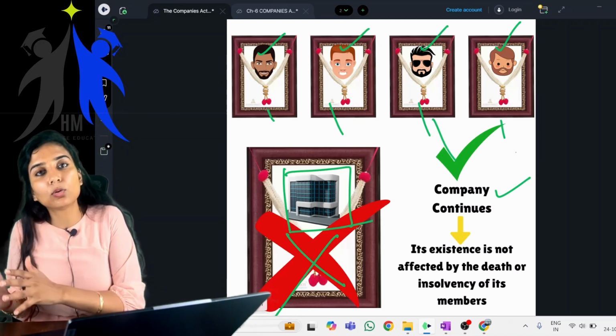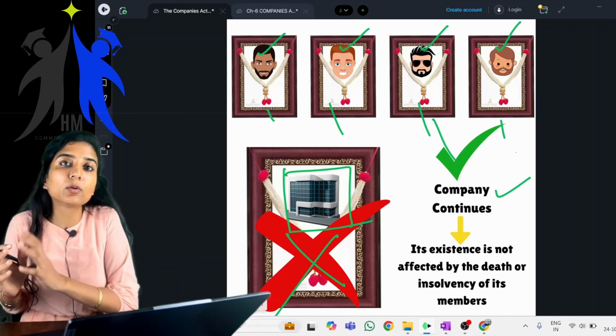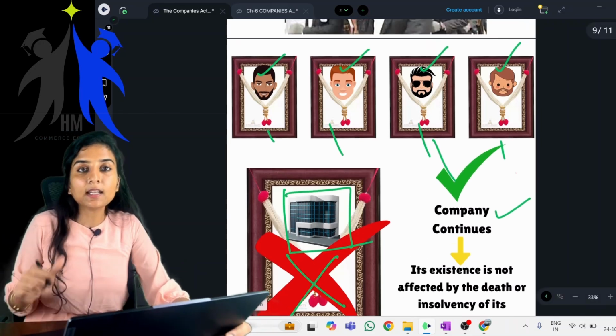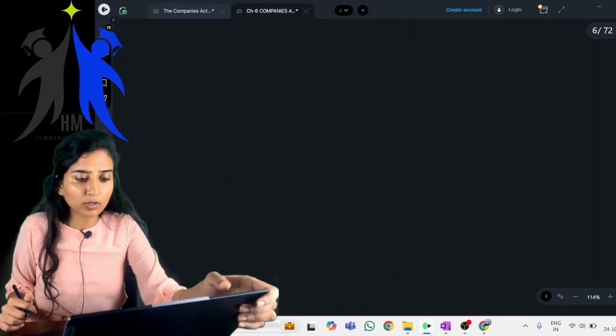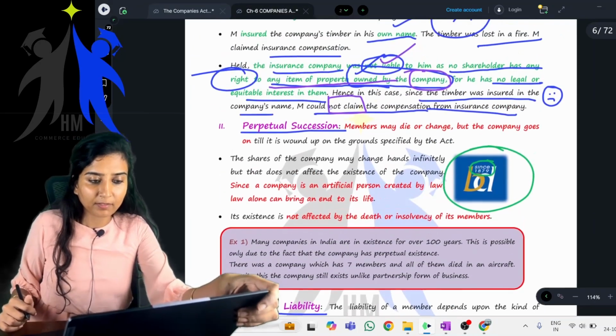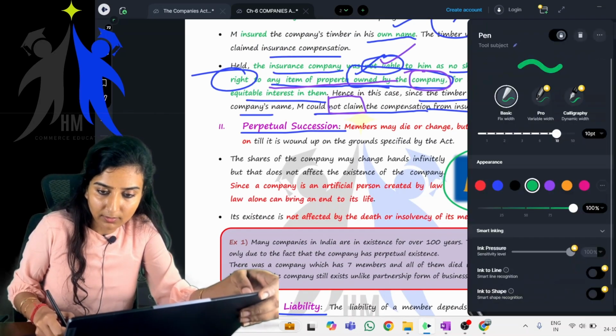It has its own existence. It is an artificial person which is created by law and it can be destroyed only by law. Is this particular point clear? Now let's go to the book to read whatever is there. See, now it's very easy for you all to understand.